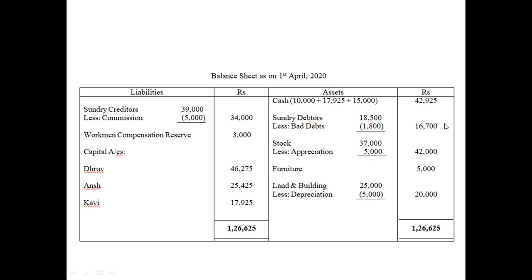Sundry debtors. In the balance sheet, whenever you do it, you have to subtract the entire amount of bad debts. Not only 300, but the exact total amount, 1,800 only. Why? Principle of conservatism. That's why I asked you to go through that principle.